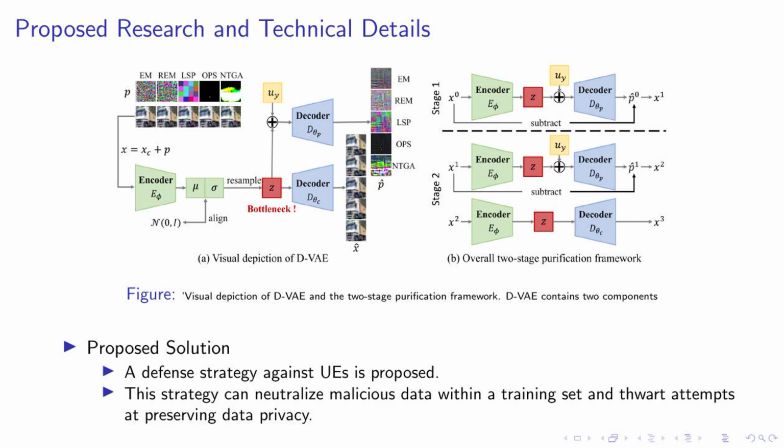This is crucial in ensuring the integrity of our models and the accuracy of their predictions. Secondly, our strategy is designed to thwart attempts at preserving data privacy. This might seem counterintuitive, but it's important to remember that data privacy can sometimes be used as a shield for malicious activities. In essence, our proposed solution is a powerful tool that can be used to safeguard our models and data, while also serving as a benchmark for evaluating existing attack methods. It's a step forward in making our data protection techniques more reliable and trustworthy.